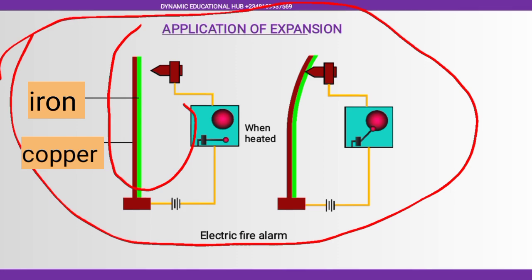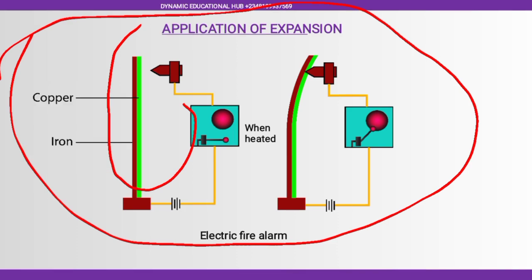Now copper has a high coefficient of thermal expansivity, which means copper will expand more compared to iron at the same temperature gradient. So copper will change more in length, in volume, in area, compared to iron.